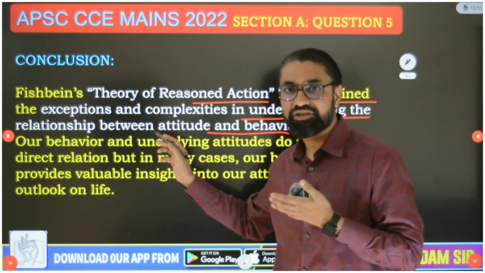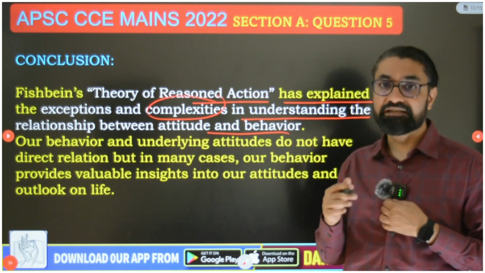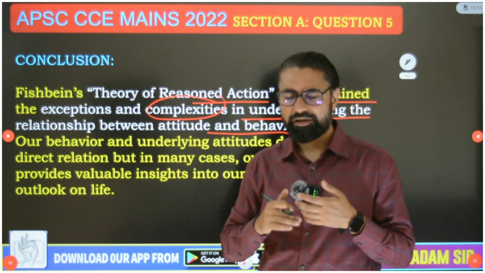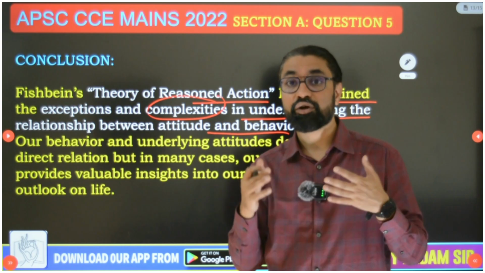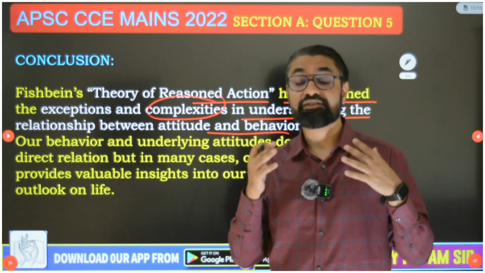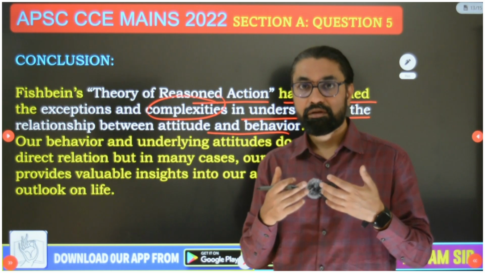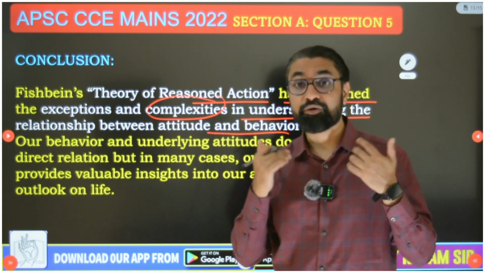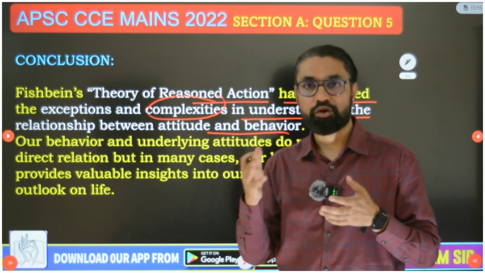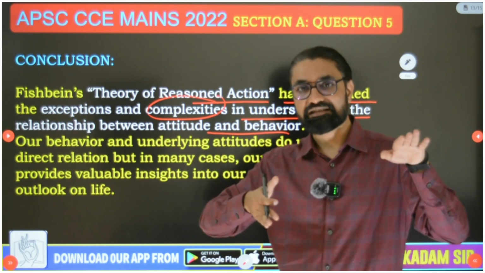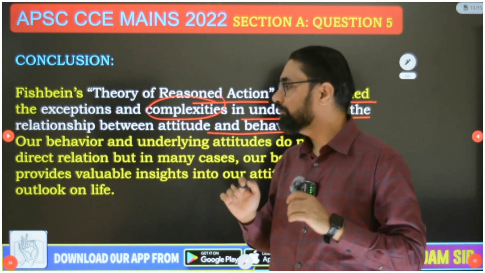It says that before expressing attitudes in behavior, we do a lot of reasoning. We take into account social norms, social expectations, reward and punishment. If I act on my beliefs or attitude, how will people perceive it, what are the benefits and losses for me. That reasoning decides whether attitude will reflect into behavior or not.